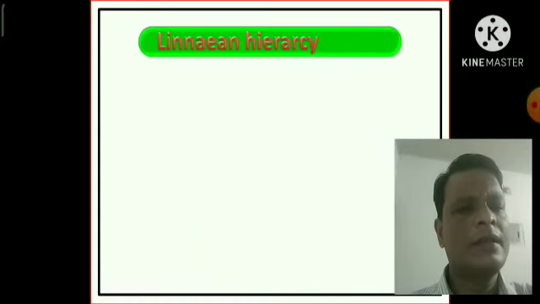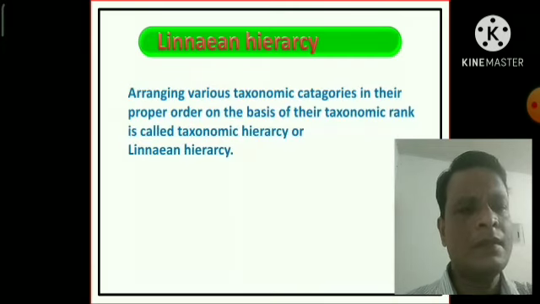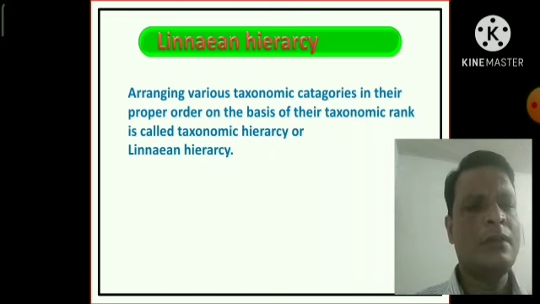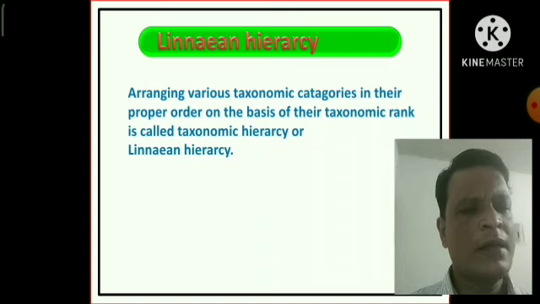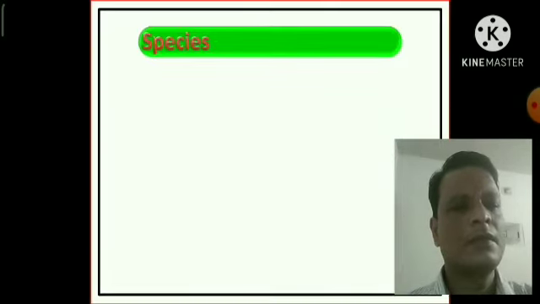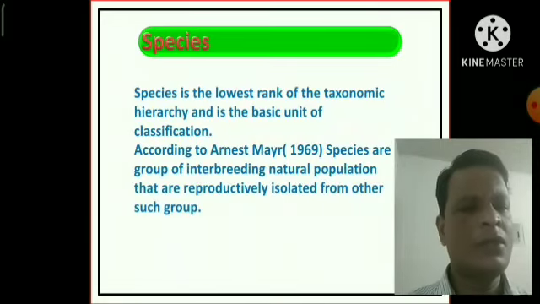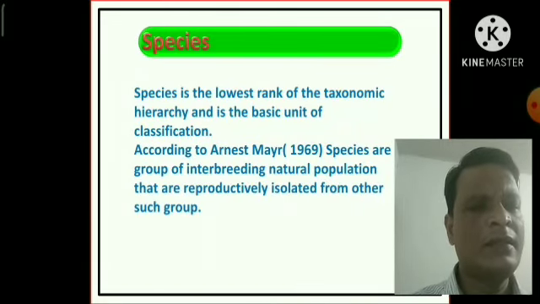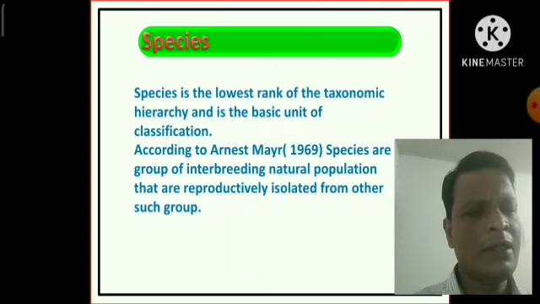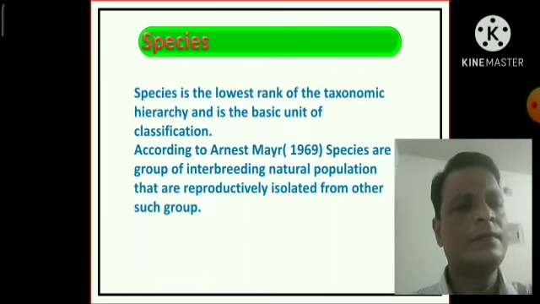Now the linear hierarchy. Arranging various taxonomical categories in their proper order on the basis of their taxonomic rank is called the taxonomic hierarchy or linear hierarchy. Now the species. What is species? Species is the lowest rank of the taxonomic hierarchy and is the basic unit of classification. According to Ernst Mayr, species are groups of interbreeding natural populations that are reproductively isolated from other such groups.